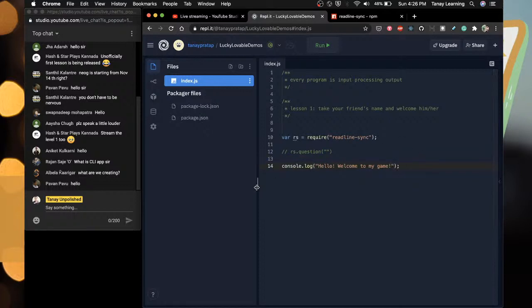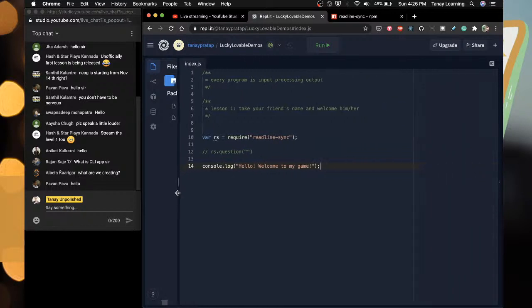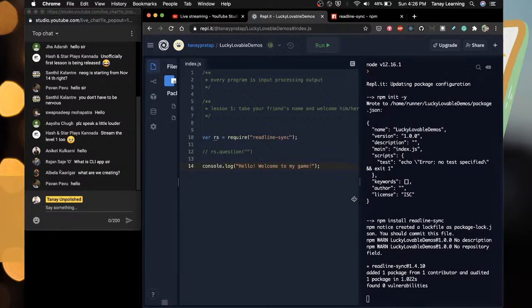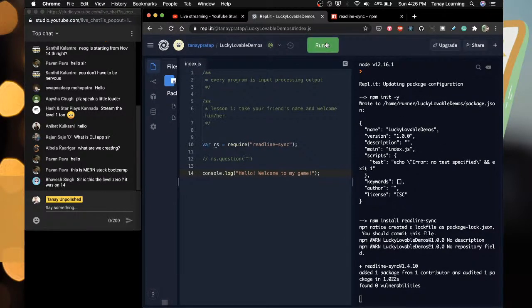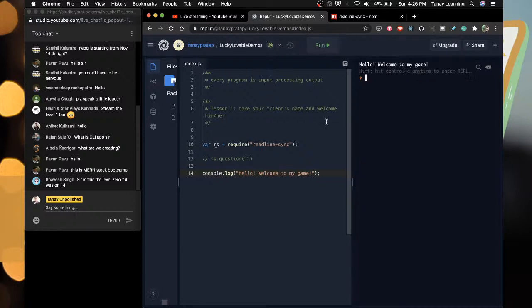What are we creating? We are creating a CLI app. And what is a CLI app? This is a game basically. This is a quiz, just a quiz, nothing else. Run. So we ran hello, welcome to my game. So simple output is this.